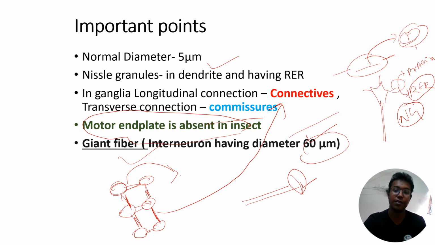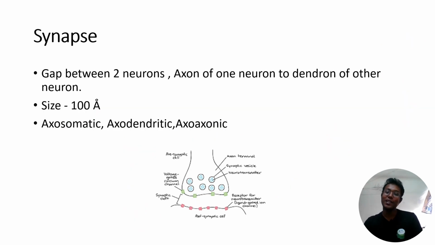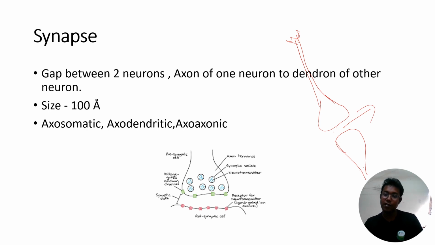Okay. Then another very peculiar term we are studying is the synapse, and the synapse has high importance during the conduction of the nerve. We will study the synapse again in later slides, but before that just take some glimpses. Suppose this is one nervous system: this is the cell body and dendrite, and this is the axon, and the axon terminates here. From here arises another nervous system. The gap between them is called the synapse.